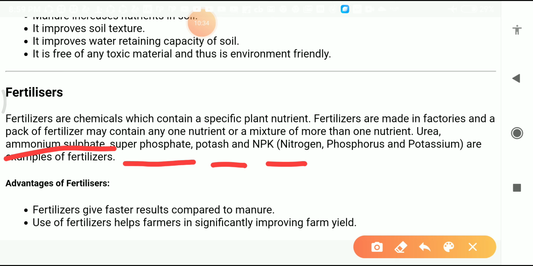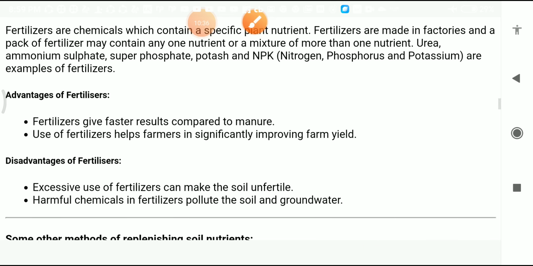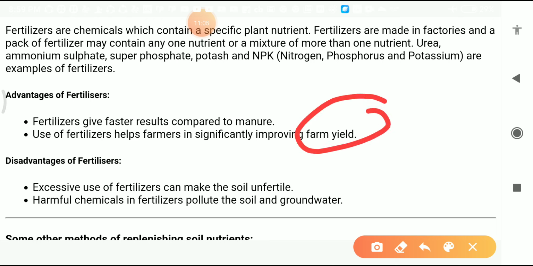Now students, again, what are the advantages of fertilizers? Fertilizers give faster results compared to manure. Yes, it's true. Manure can increase the nutrients, but not too much. But fertilizers increase the nutrients very fast. Second point is the use of fertilizers helps farmers significantly improve farm yield. If we use fertilizers in the field, then it will increase crop production, which is very good for the farmers.